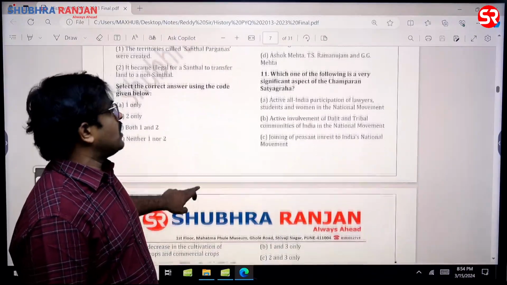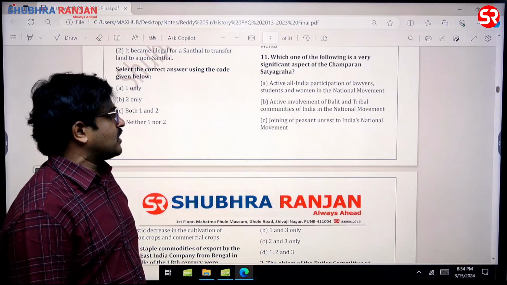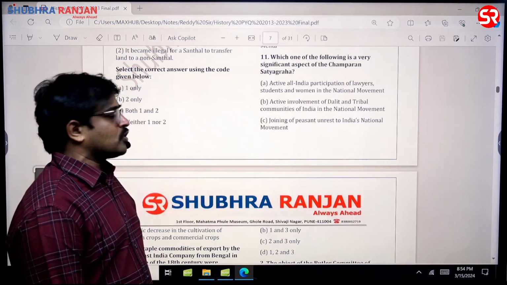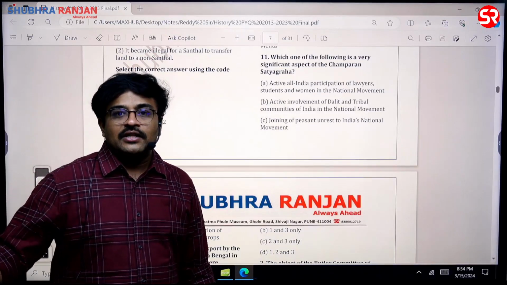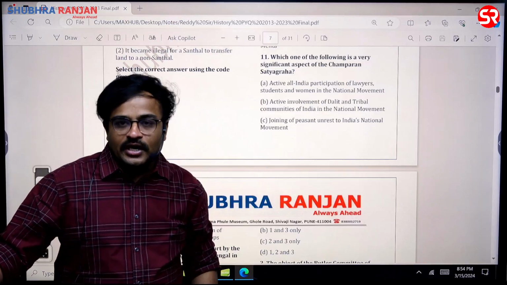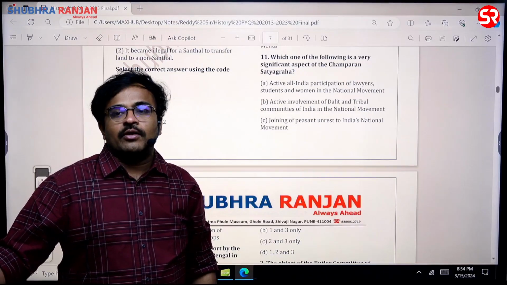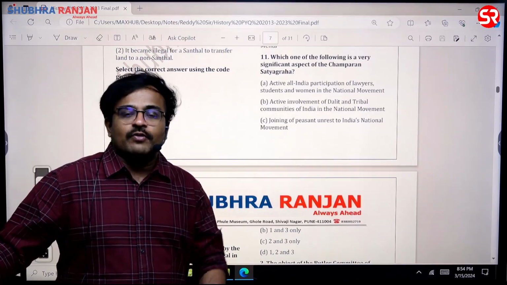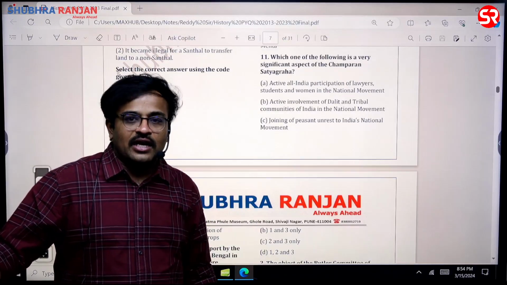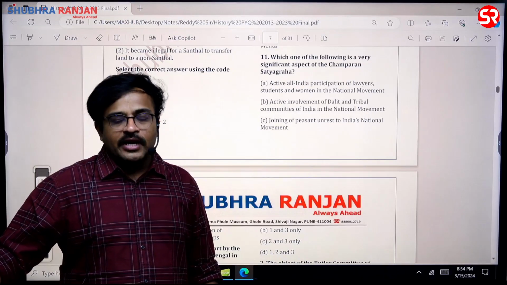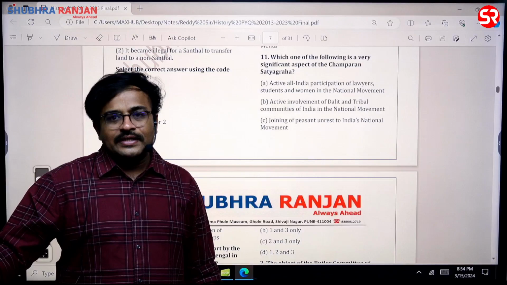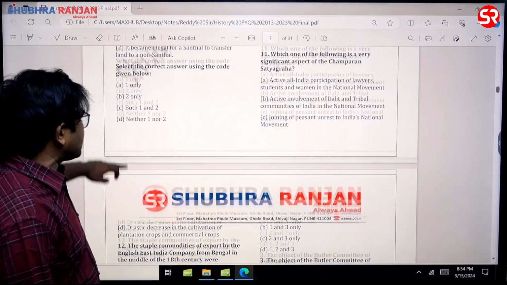Then which of the following is a very significant aspect of the Champaran Satyagraha? In fact, Champaran Satyagraha is the one which joined the peasant unrest to the Indian national movement, sir. Gandhi's contribution is very important in bringing the peasants and workers into mainstream Indian nationalism. The peasants he brought in with the help of the Champaran Satyagraha and the Kheda Satyagraha, whereas the workers he brought into the mainstream of the Indian national movement through the Ahmedabad mill strikes, sir. So C is the answer for this question.